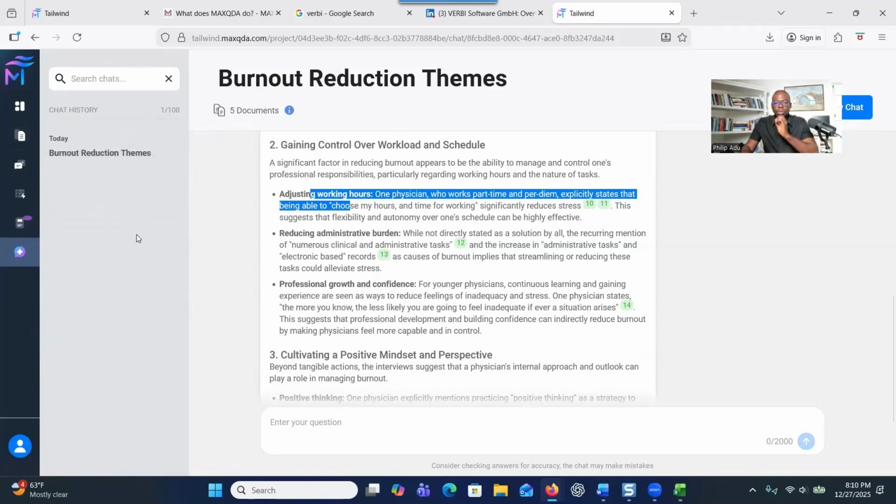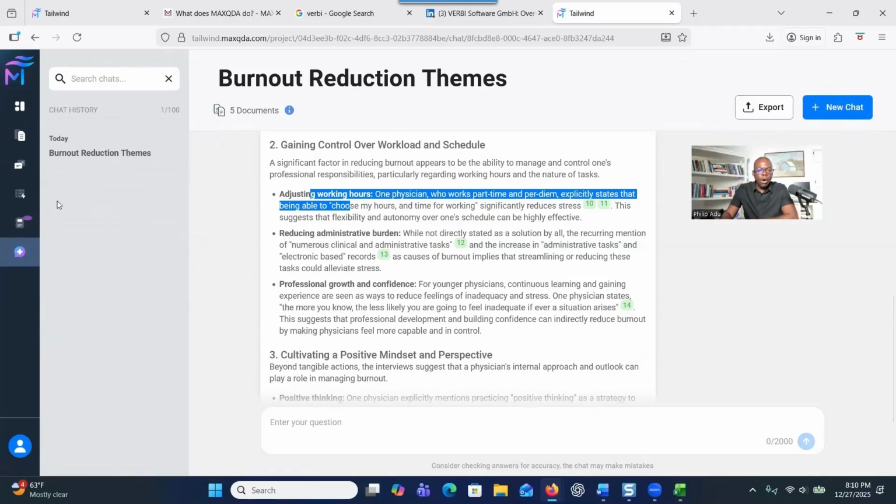And as I said, what I really like about the system is that it provides you evidence. Any summaries that it provides, it also adds evidence for you to review and verify and make sure that what the system has provided you is the right information. And you can also export your project to MAXQDA. How do you do that?